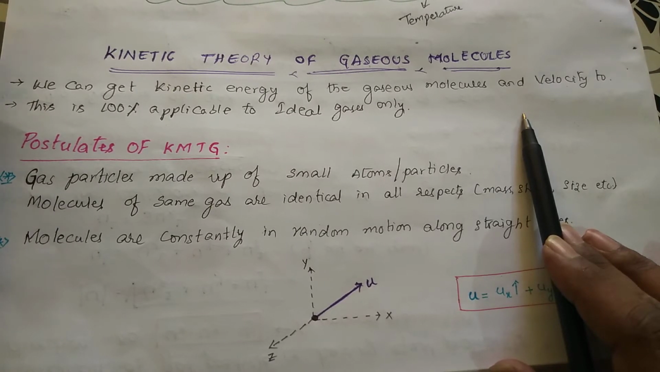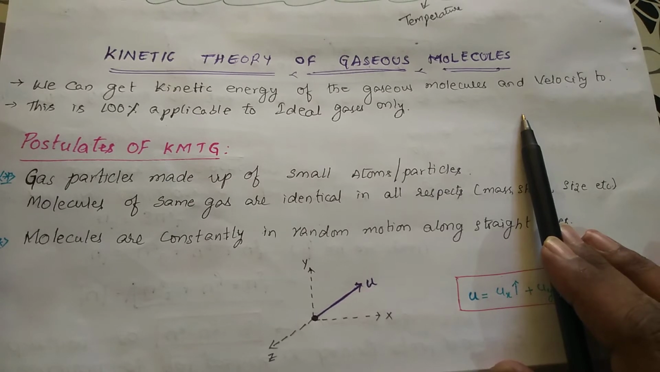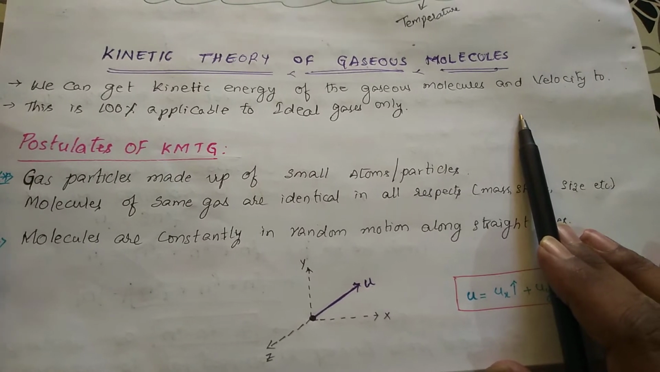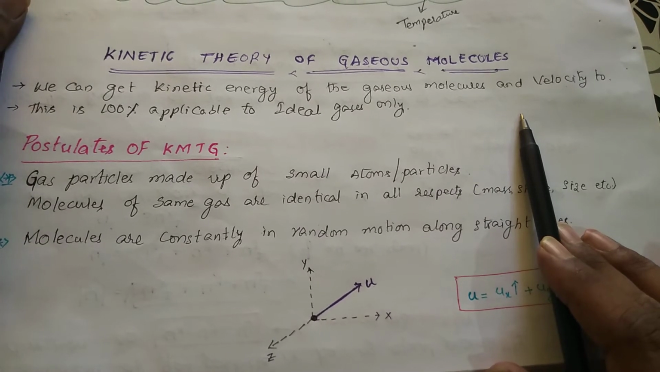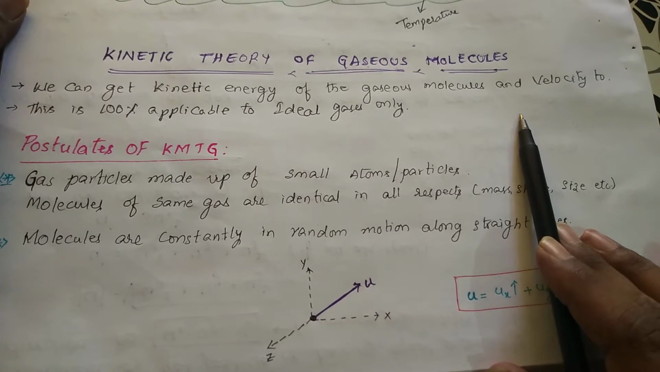Any gas which obeys all the gas laws, that is Boyle's law, Charles' law, Avogadro's law, and Gay-Lussac's law, at any conditions of temperature and pressure, that type of gas molecules are called ideal gases.